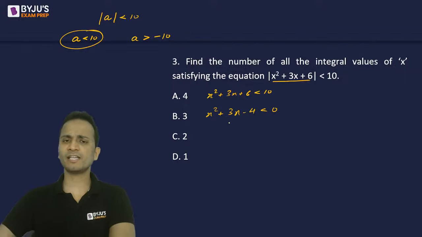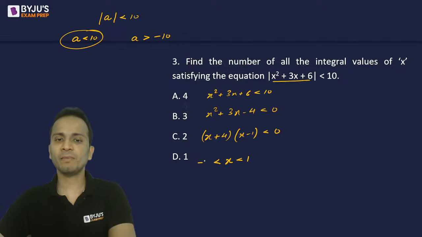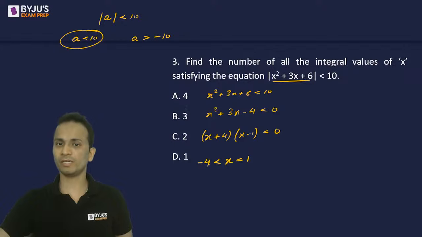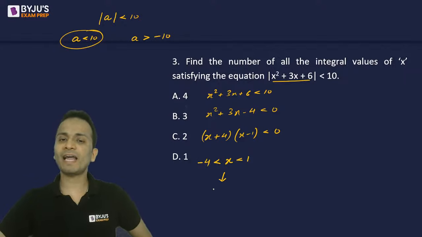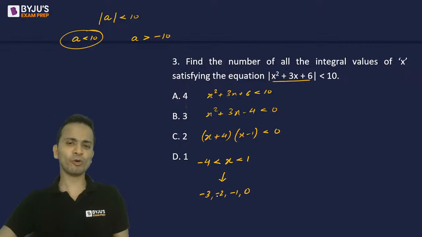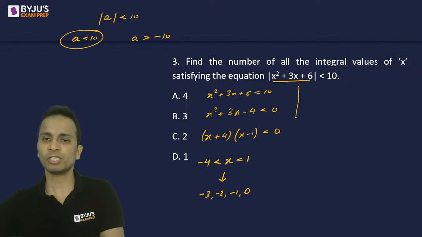Now I can factorize the left hand side and it will give me x plus 4 into x minus 1 is less than 0. So we can say that the value of x will be less than 1 and greater than minus 4. The value of x will be between minus 4 and plus 1. Now from here, the integral values of x that I'll get will be minus 3, minus 2, minus 1 and 0. So these are the four integers which are lying strictly between minus 4 and plus 1. Okay, so this is the first part.